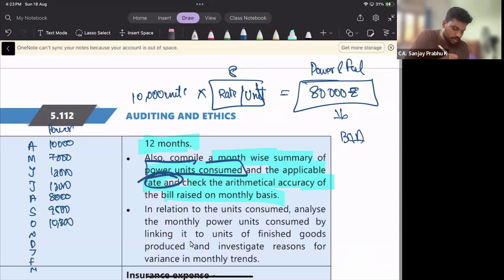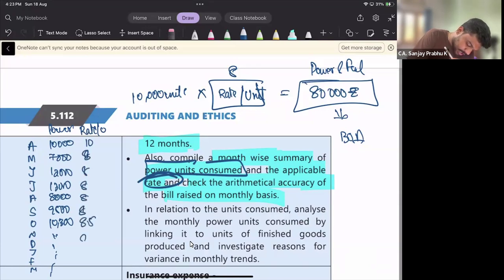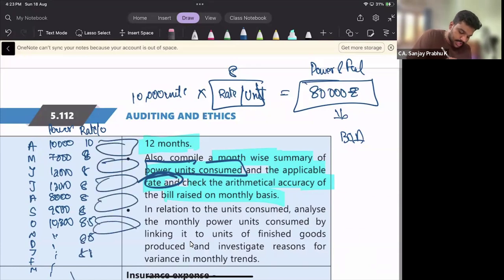So this way we will get the month-wise power units. Then we will compute the rate per unit: 10 rupees, 8 rupees, 8 rupees 50 paise, and so on. Then you will compute the monthly fuel expenditure.